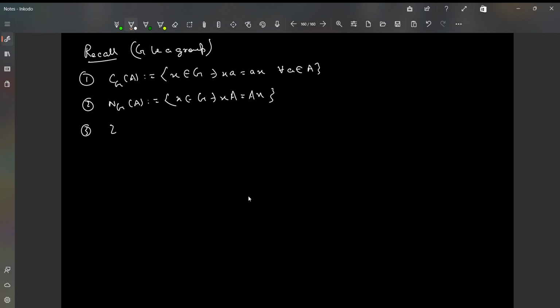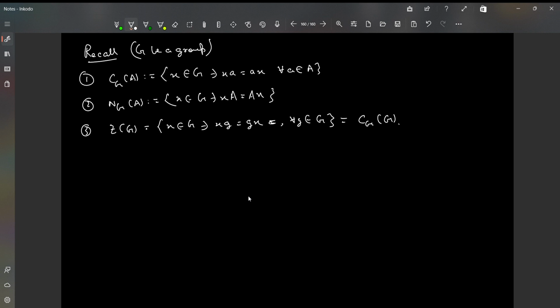And thirdly, we had described the center of G, which was the collection of elements in G which commute with every element in G, right? So this is for all g in G. And this is precisely the centralizer of G in G. This is quite obvious.